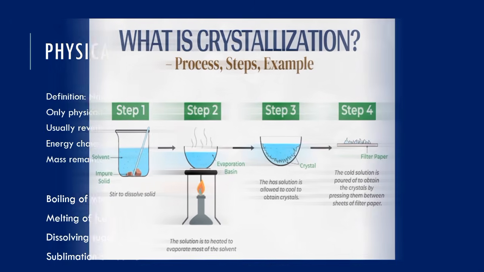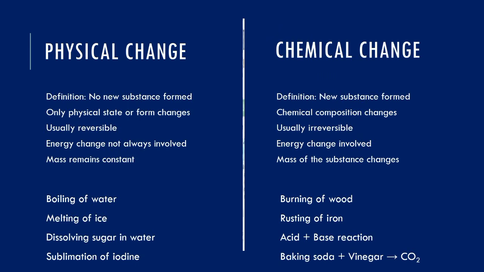Chemical change. A chemical change results in the formation of an entirely new substance. This is one of the things I want you to note here. And a chemical change is always accompanied by heat change. That means that either energy is being absorbed or energy is being released. And the chemical composition of that substance is entirely altered or changed. This makes it difficult to reverse it by natural means. So we can say it is irreversible, or I can even say that it is a permanent change.